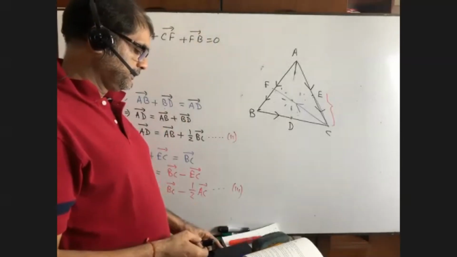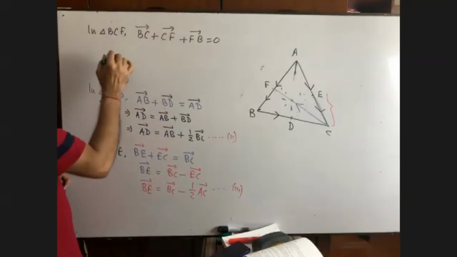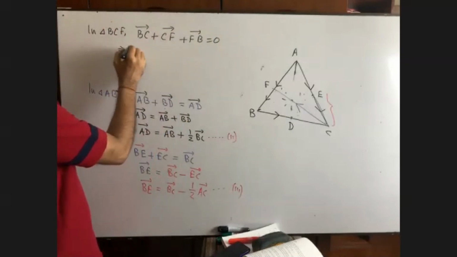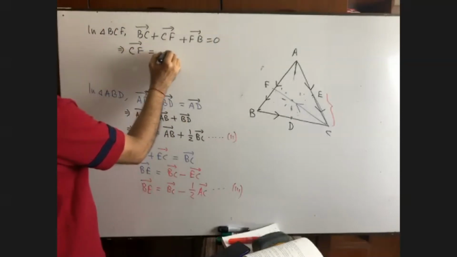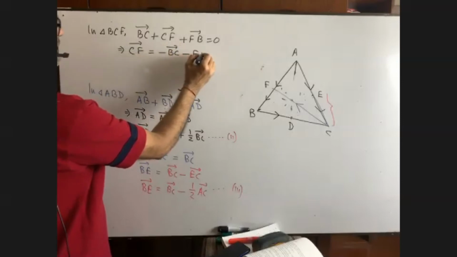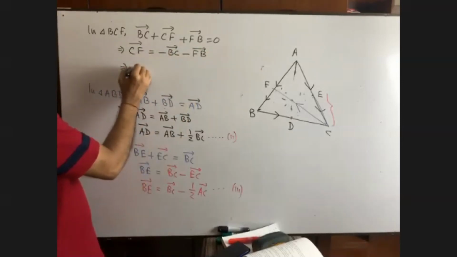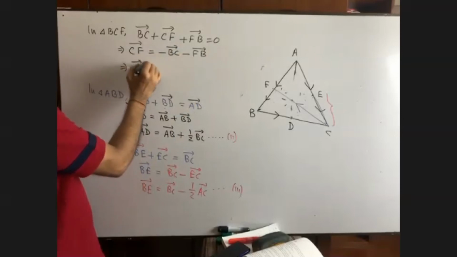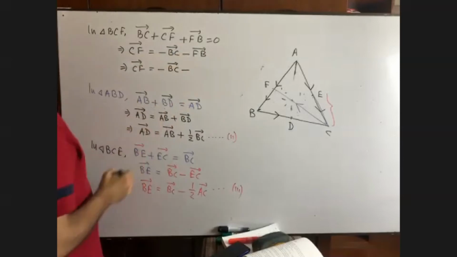Okay. Now, from here, we have to find CF. So CF equals to what? CF equals minus BC minus FB. What is FB?